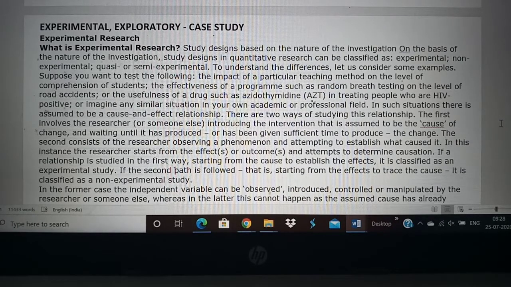So the researcher either knows the cause or he knows the effect. So in the example of the accident, we don't go and check every person's breath thinking they are drunk. Only when there is an effect, that is when there is an accident, then we check the breath of the person. So usually when there is an effect, different aspects are studied.